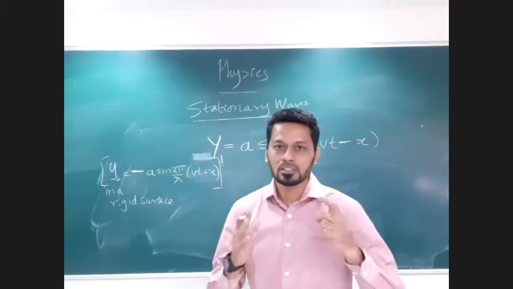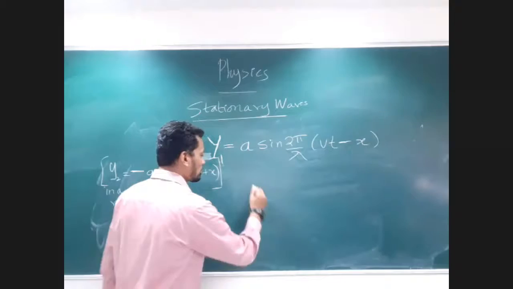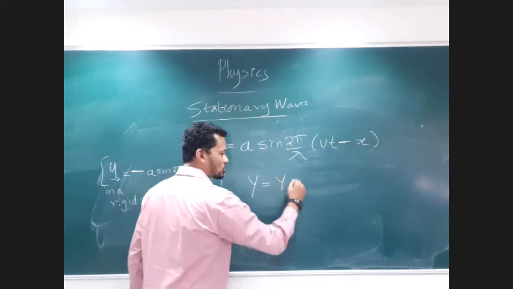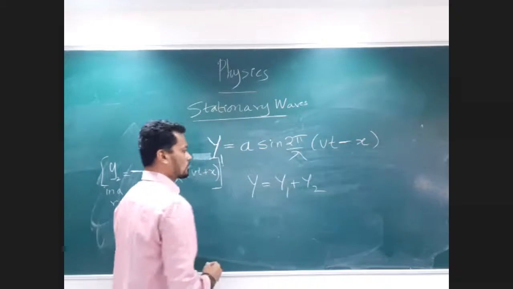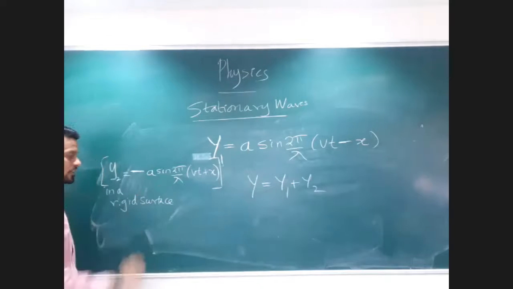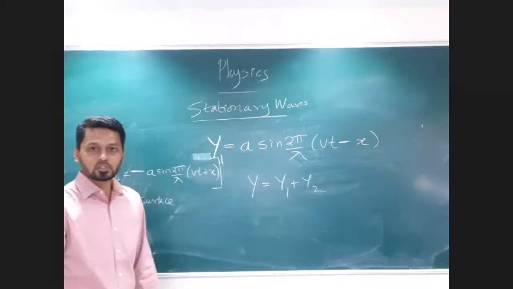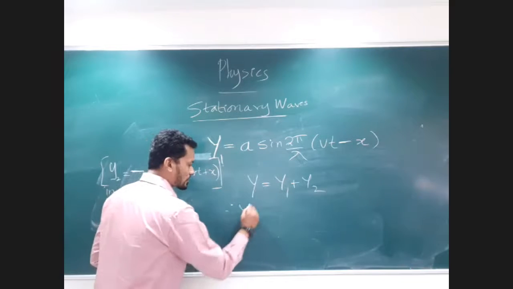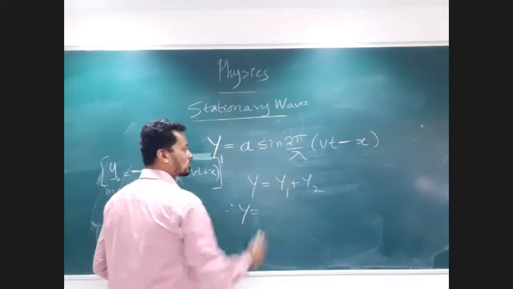I want the resultant displacement, which I write as y equals y1 plus y2. Therefore, I substitute this y1 over here and y2 over here.